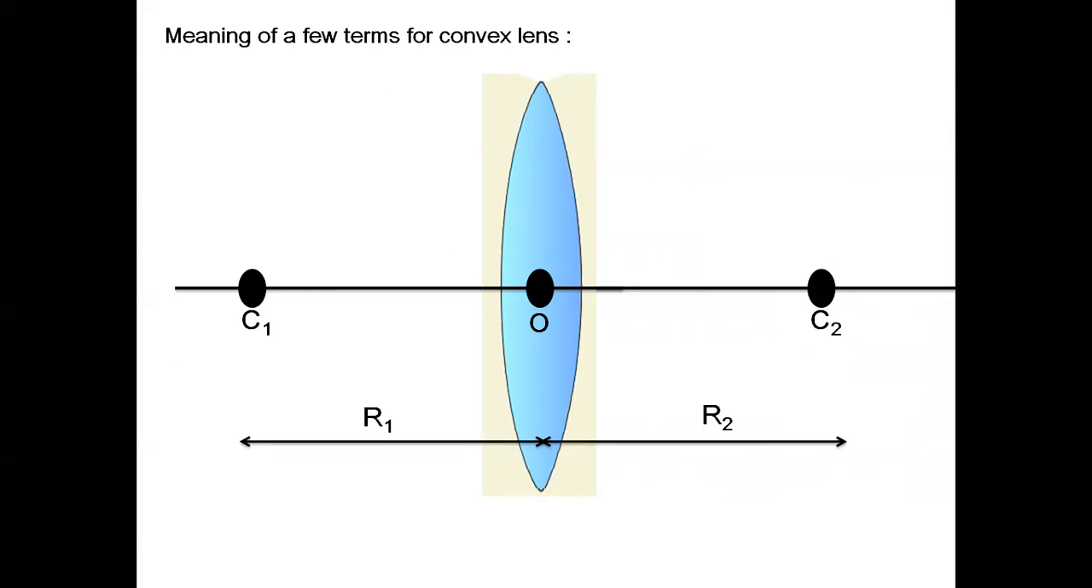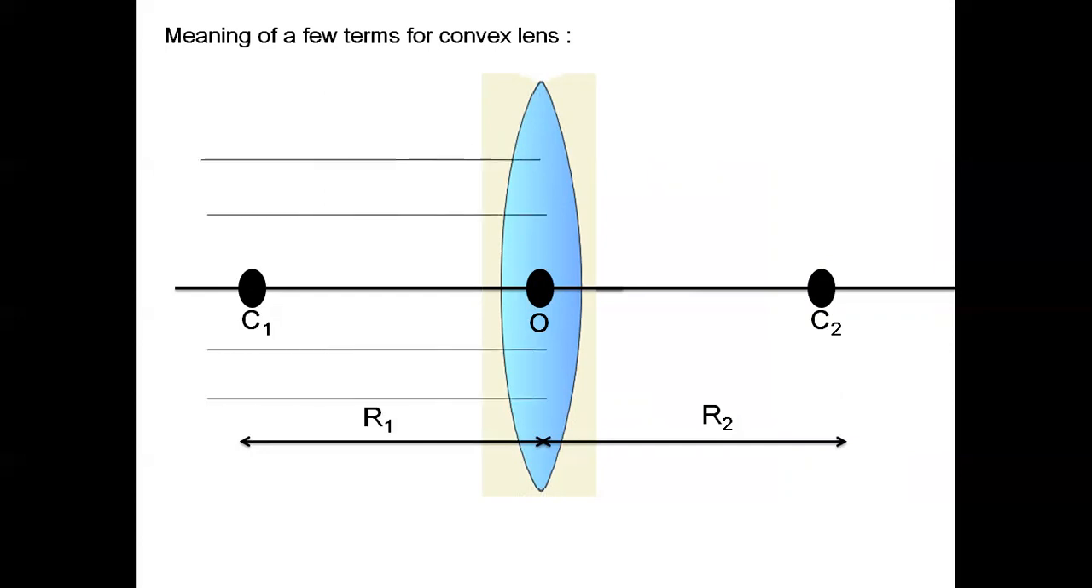Now the next one is the principal focus. Several rays of light parallel to the principal axis are falling on a convex lens. These rays, after refraction from the lens, converge to a point on the principal axis. This point on the principal axis is called the principal focus of the lens. Now they are represented by two types of principal focus, F1 and F2.